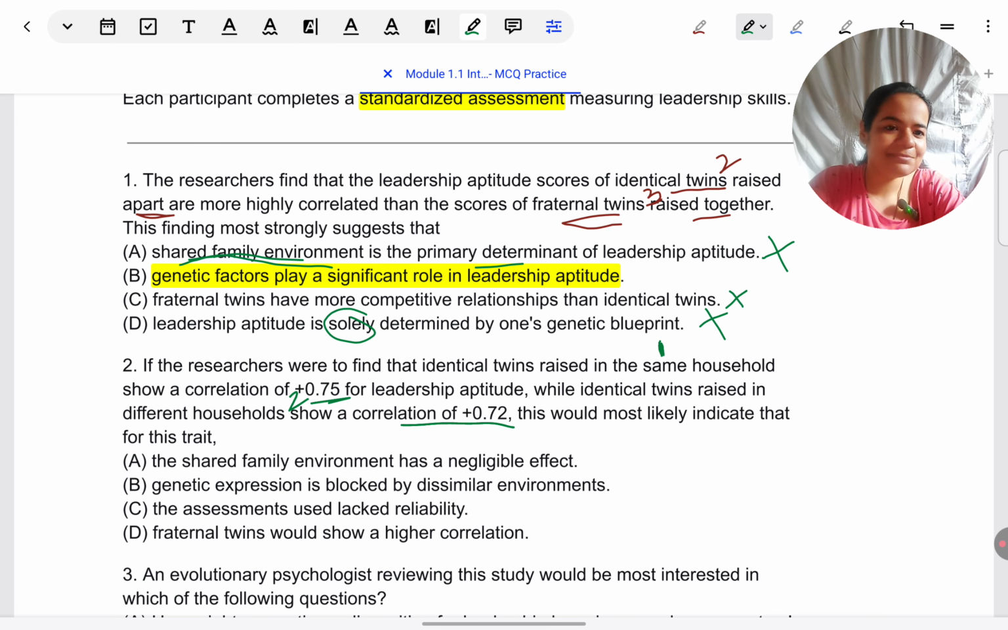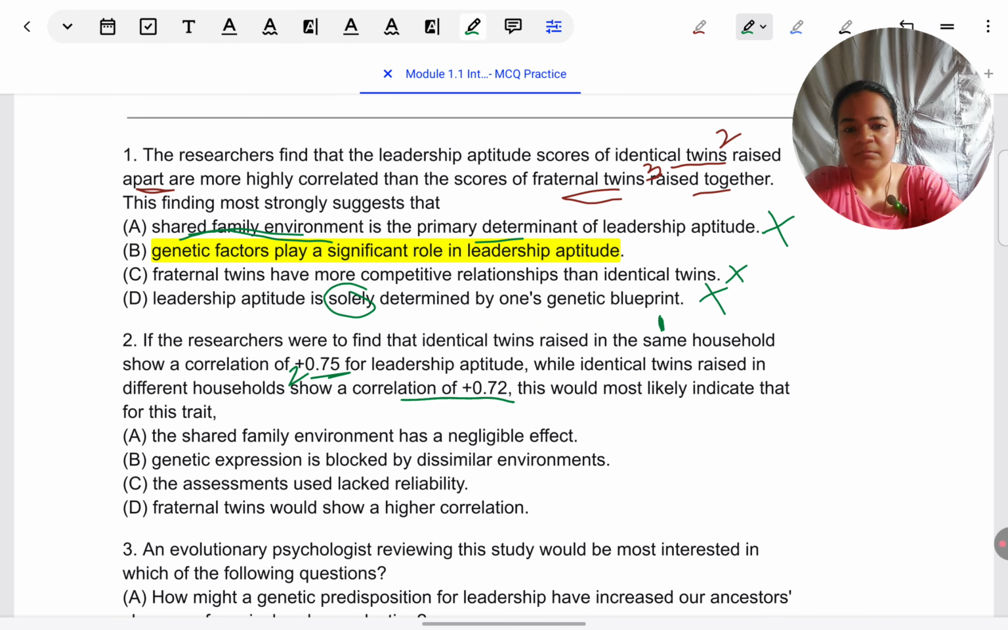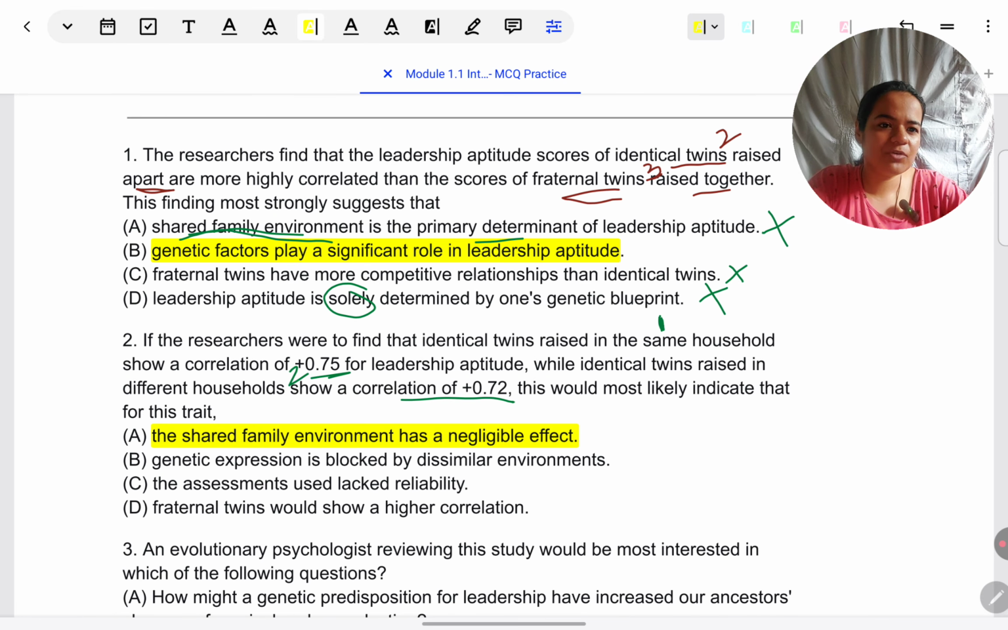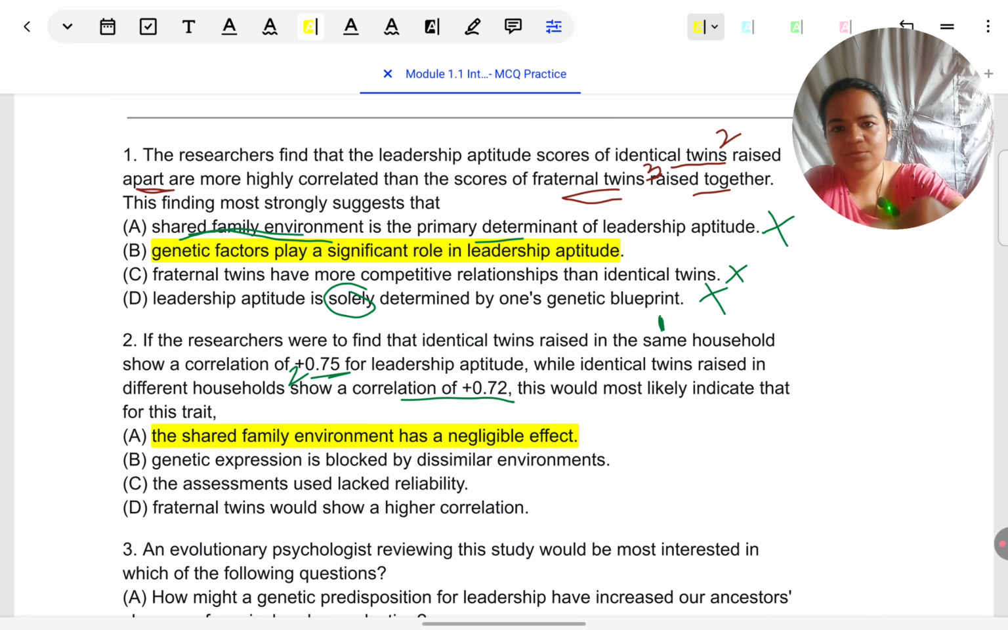Okay, so keeping this in mind, let's see which can be the correct response choice here. I think the first one, A itself, because marginal difference is what came to my mind. Another way of putting it is negligible effect. So that is the case here. It is clearly showing shared family environment has a very small effect. If you look at the other response choices, the only one which could be confusing for some students,